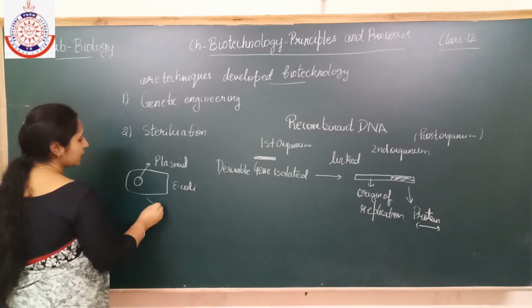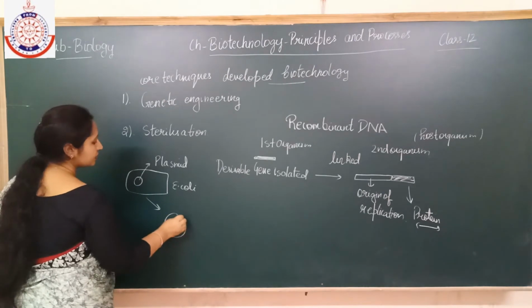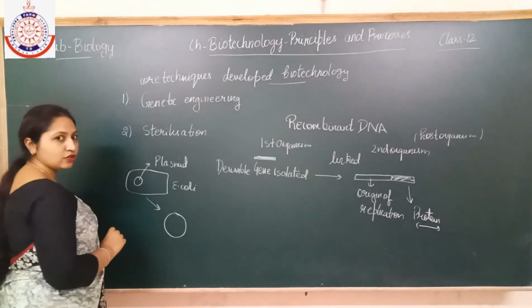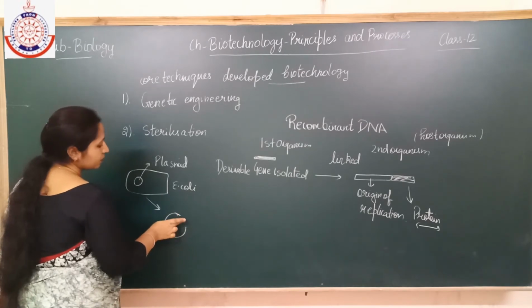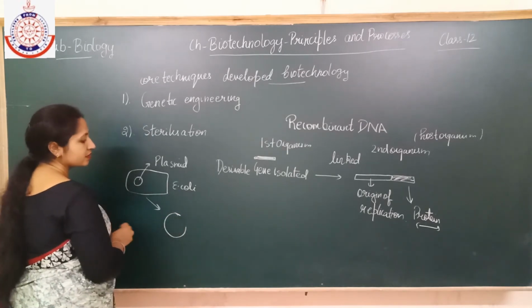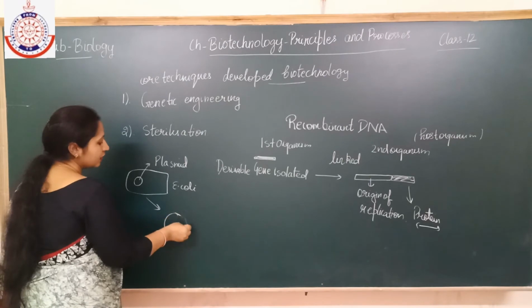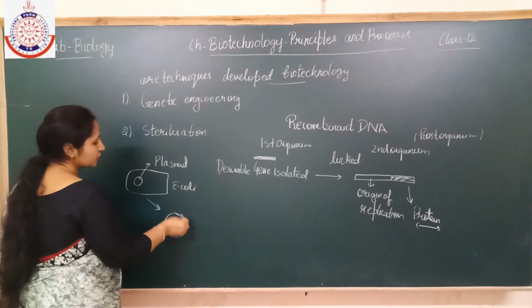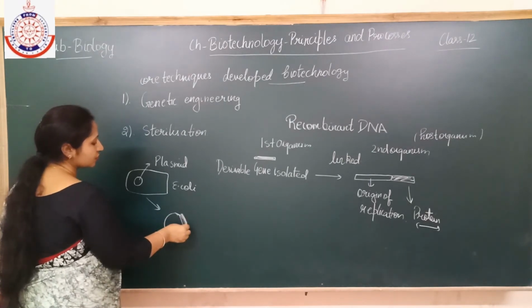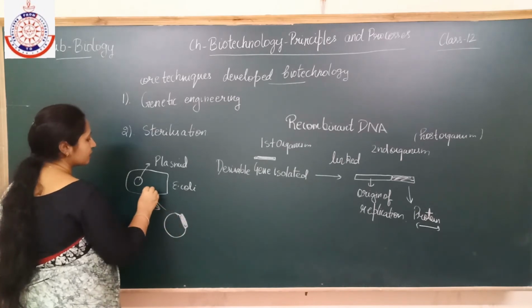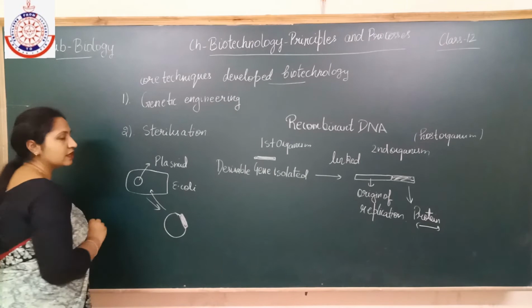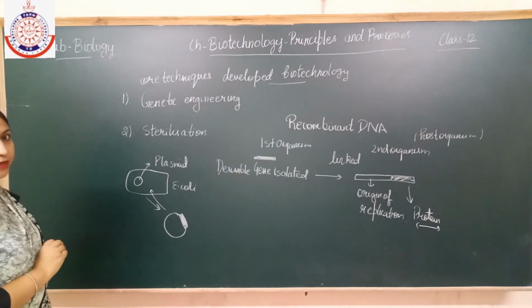Okay, now this plasmid is isolated from the E. coli bacteria, and a small part of the DNA is removed, and in that portion the foreign gene is introduced. Again, this plasmid is inserted back into the E. coli bacteria.